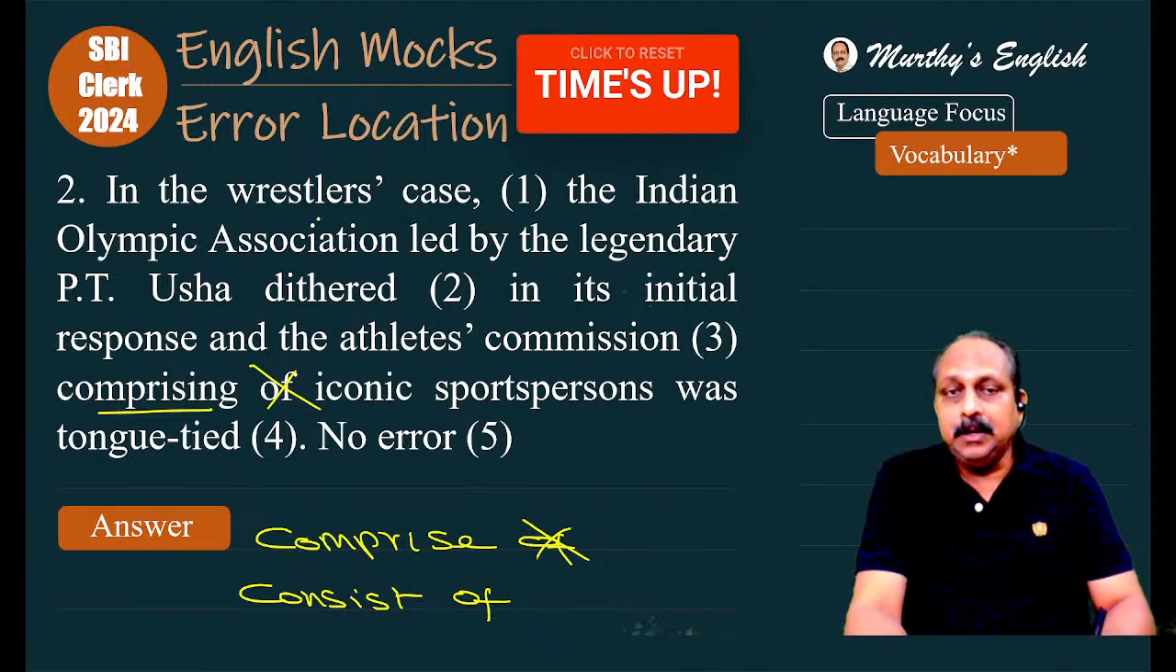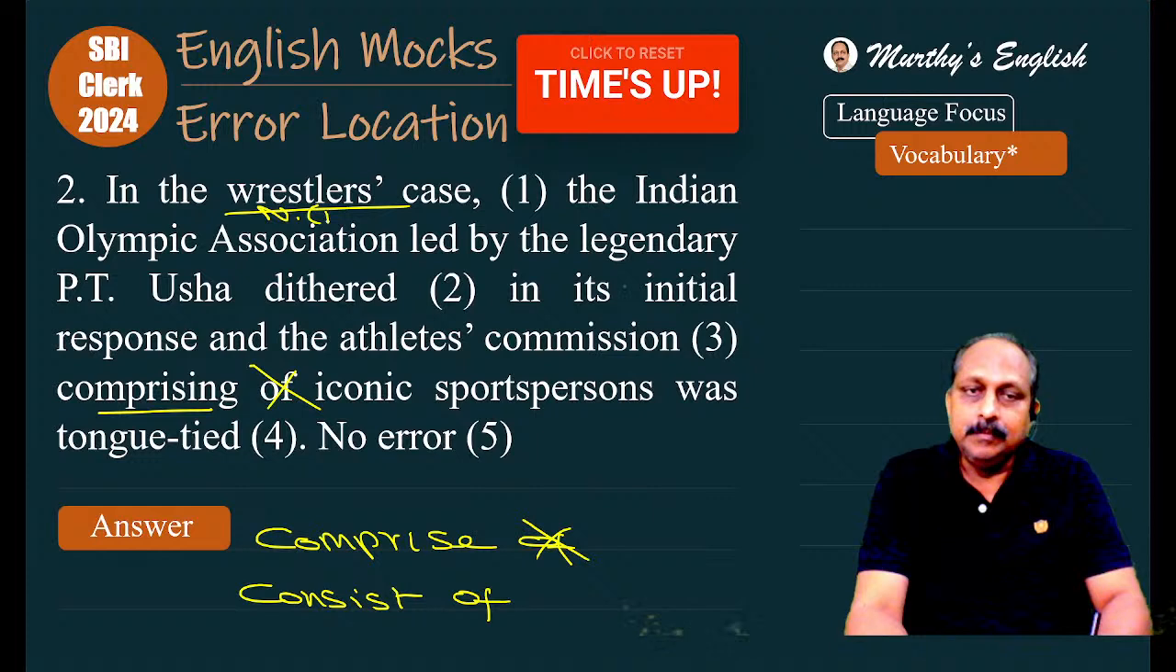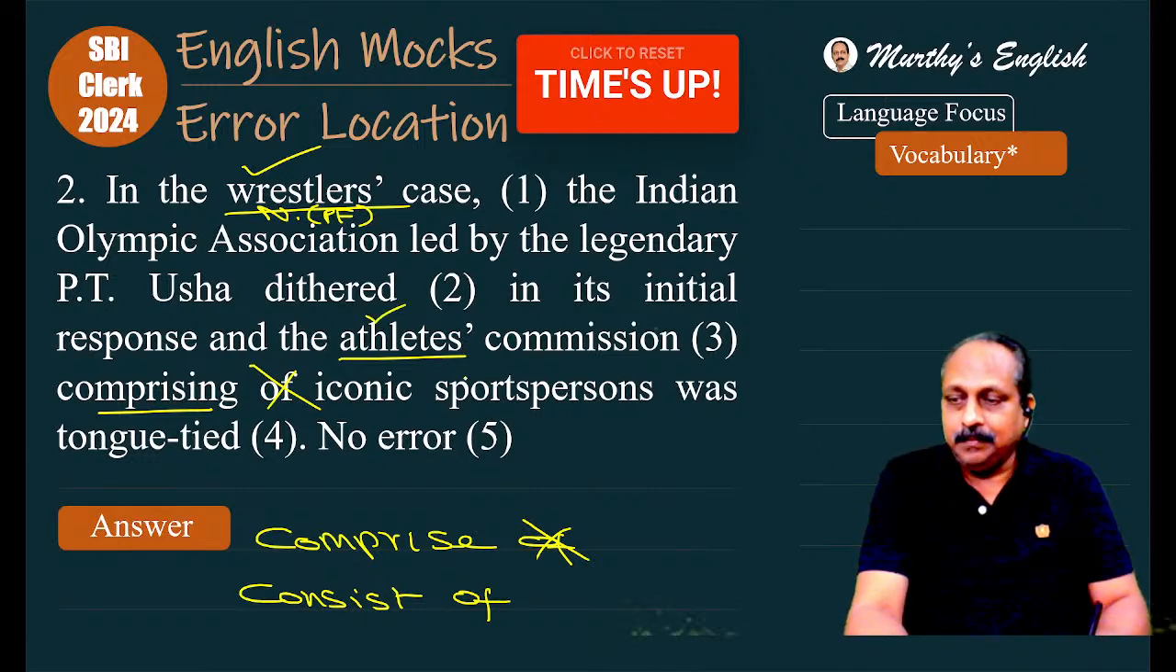Now, what else can we learn from this question? Wrestlers. Here, the noun is in the plural form. Whenever you have a noun in the plural form ending in the letter S, we have to use the apostrophe after the letter S. No problem. We have another noun, athletes. This is also a plural noun ending in the letter S, and we have to use the apostrophe after the letter S. Nothing wrong with that also.